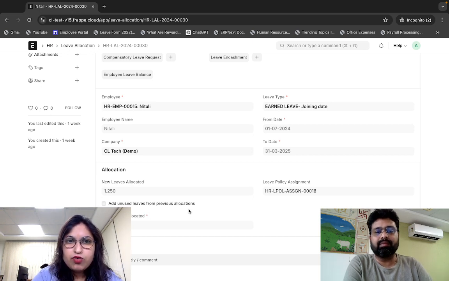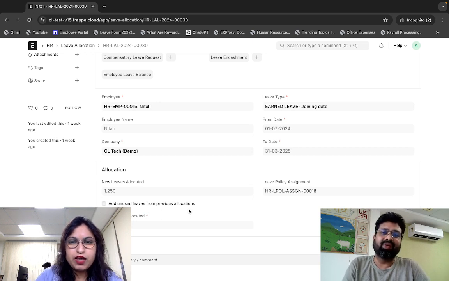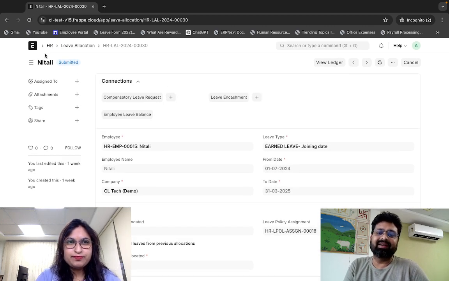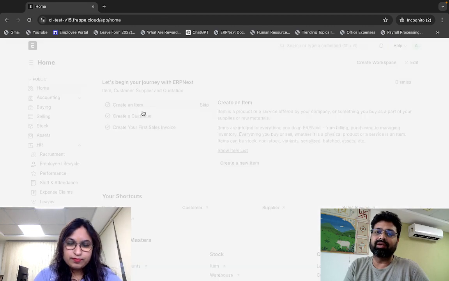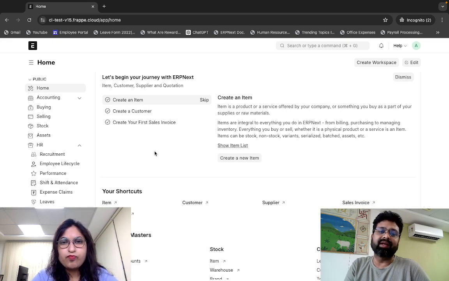So this is how you can allocate leaves to the people who are under the probationary period, and I hope the doubt has been cleared. Yes, that's really great, and it is easy to achieve. This is really awesome, how user friendly the ERPNext system is.